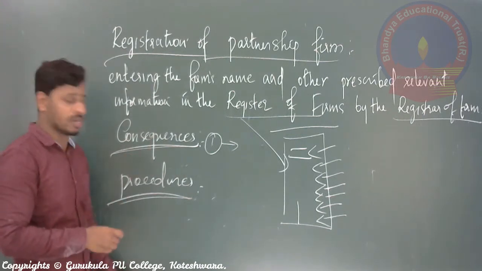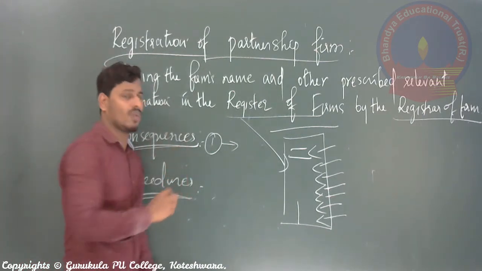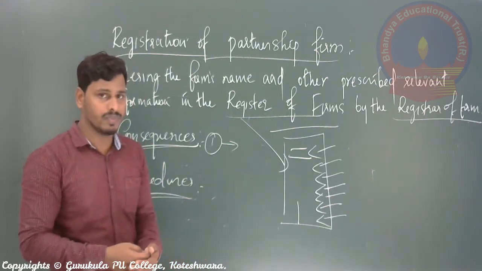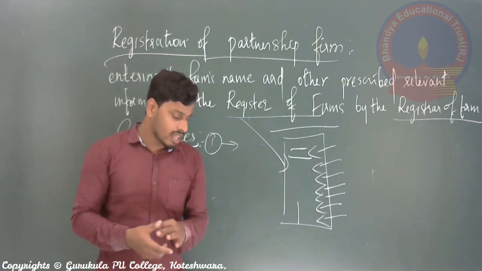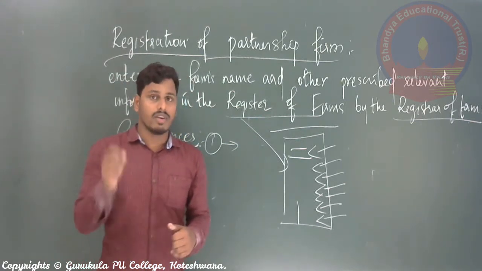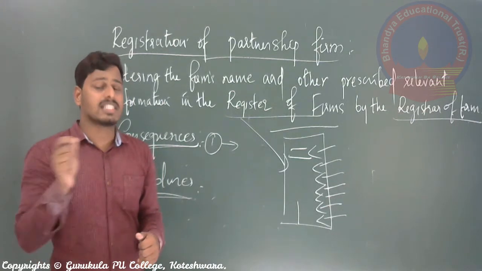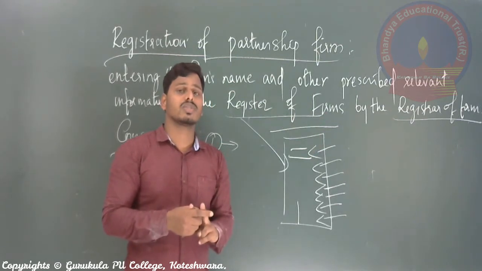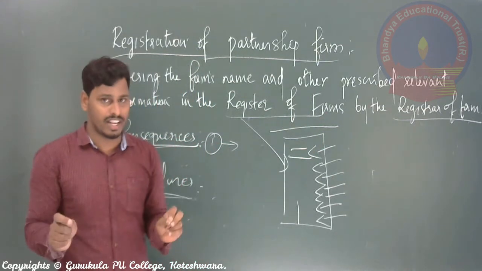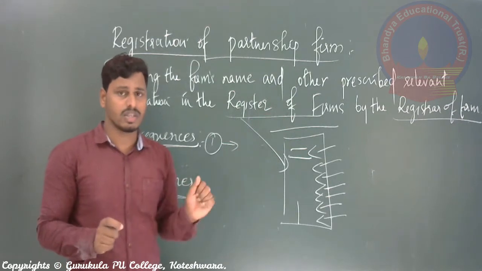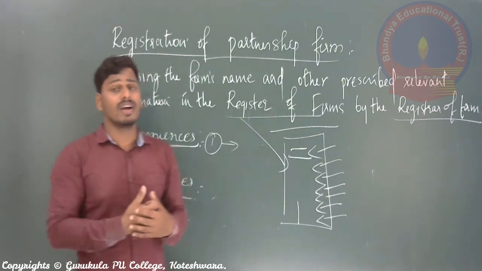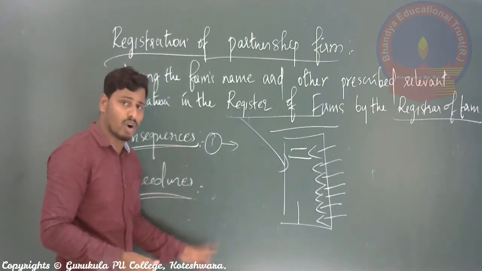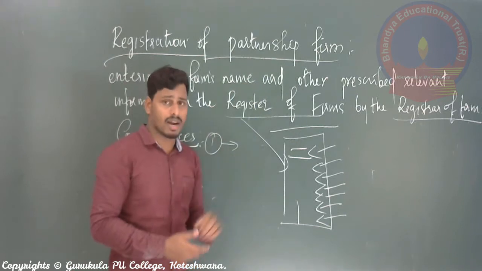This is under partnership business, procedure for the registration. What are the steps to be followed to get the registration? For the registration we have 3 steps. One is filling of application and submitting same to register of firm. Second one is payment of registration fees to the office, and third one is getting of registration certificate. So these 3 are the common procedures normally followed in registration of partnership firm.